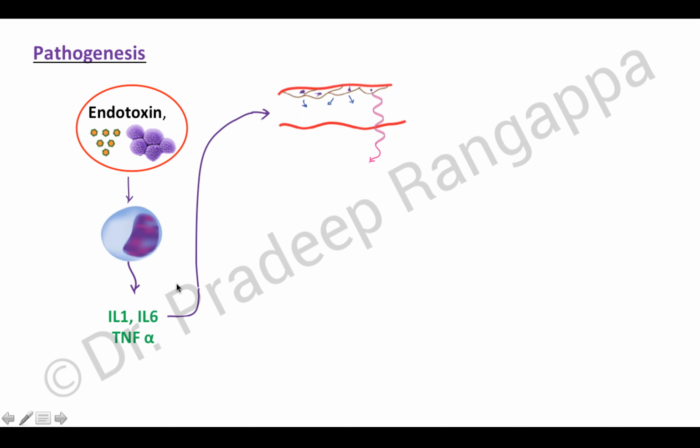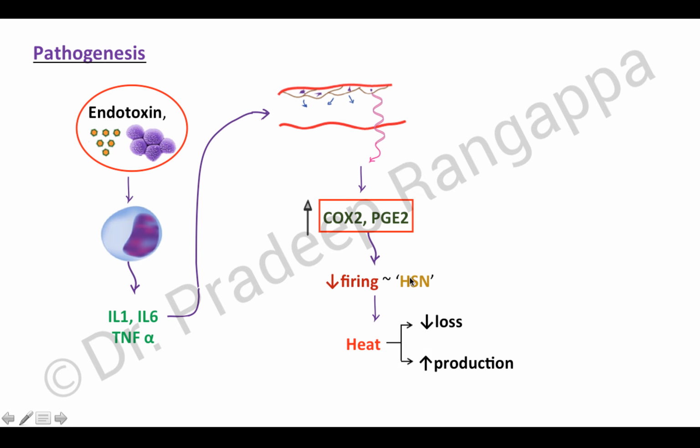What this leads to is signal transduction by the vascular endothelium, and that leads to increased production of COX2 and prostaglandin E2, and this leads to reduced firing of heat sensitive neurons, and this leads to either decreased heat loss or increased heat production, and together this causes fever. So that's in essence the pathogenesis of fever.